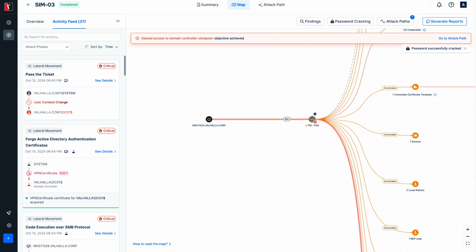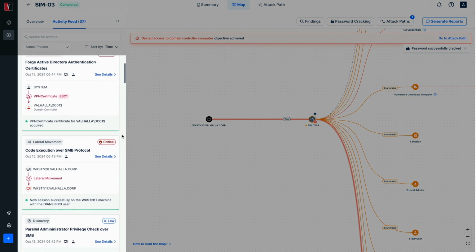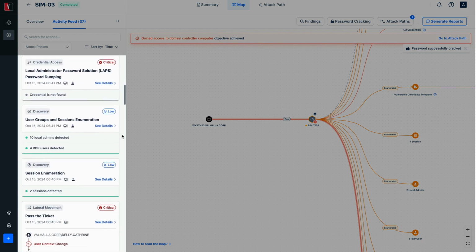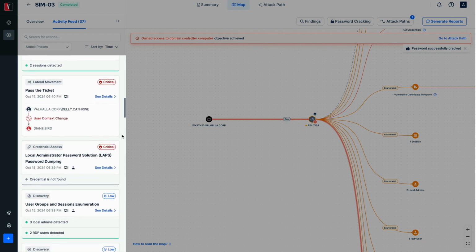The map page presents the details of all the steps carried out throughout the assessment and illustrates the assessment path. This page essentially consists of 2 sections. The first section is the activity feed, which is seen on the left side of the screen, while the second section is the map area that fills the center of the screen. These details are the name of the action, the execution time, the computer on which it was executed, and findings as a result of the action.